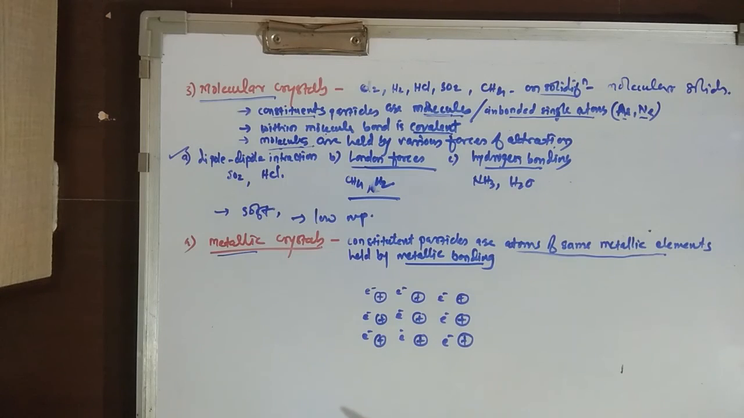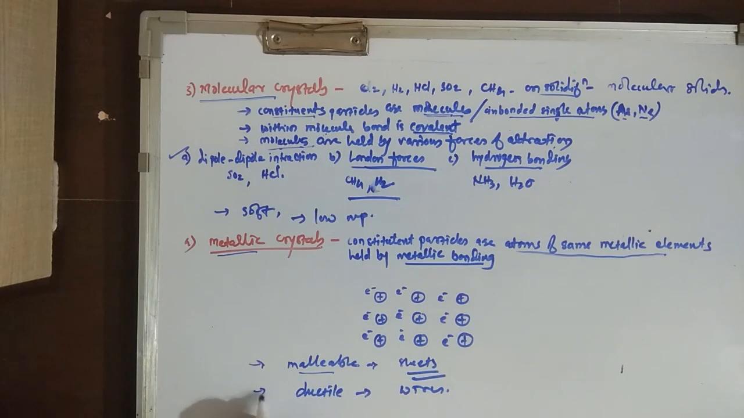Now see the properties of metallic crystals. They are malleable, which means they can be hammered into thin sheets. This property is called malleability. Another property is ductility. They are ductile, which means they can be drawn into wires.